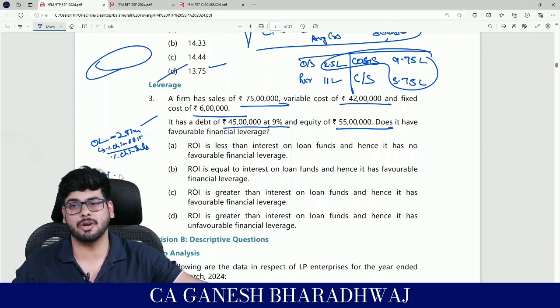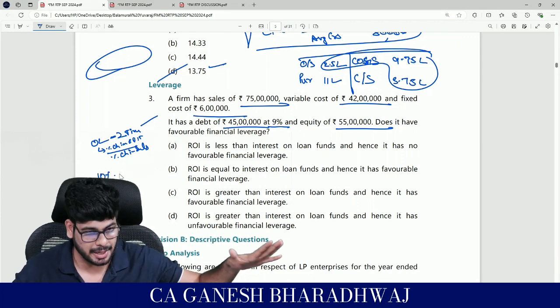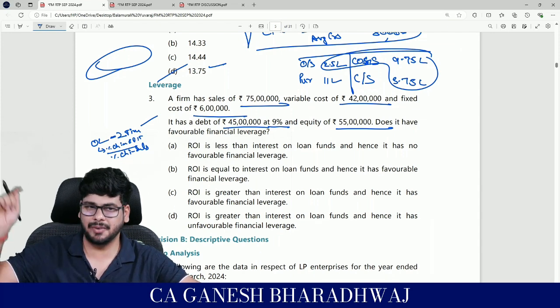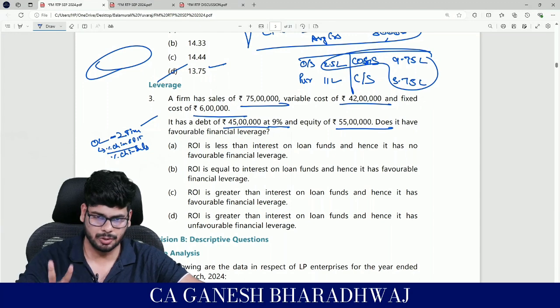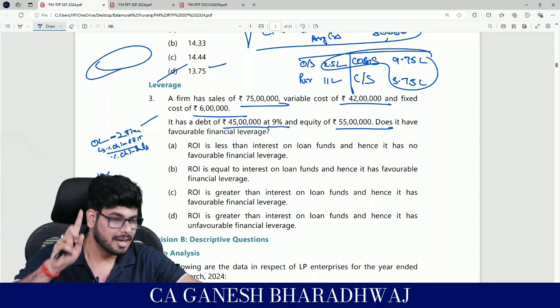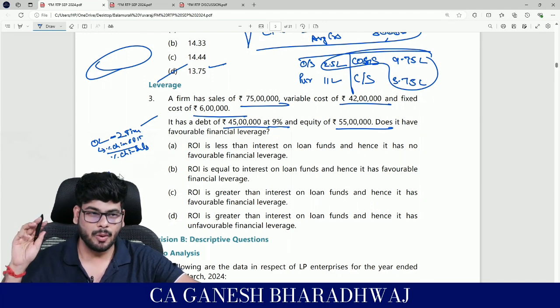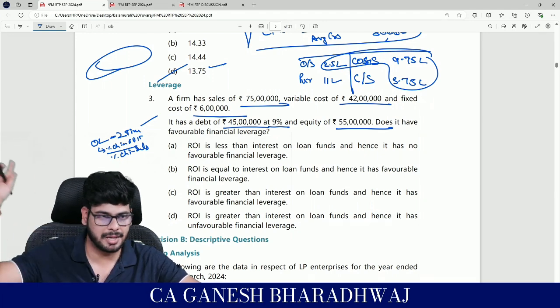Operating leverage happens because of the presence of fixed operating cost, whereas financial leverage happens because of the presence of fixed financial cost. What is fixed financial cost? Only 2 things: interest and preference dividend. Taxes? No. Why? Because it's not a source of finance. It is an obligation that you're paying to the government.